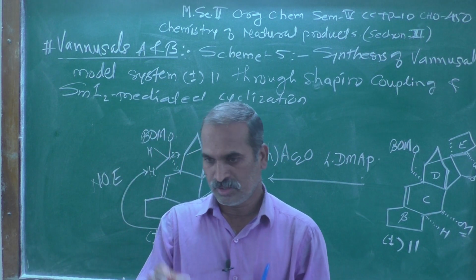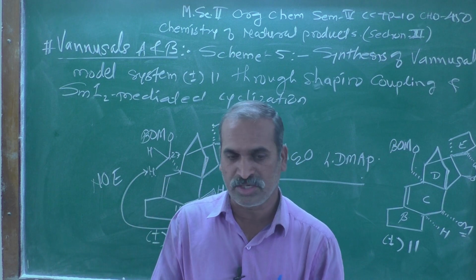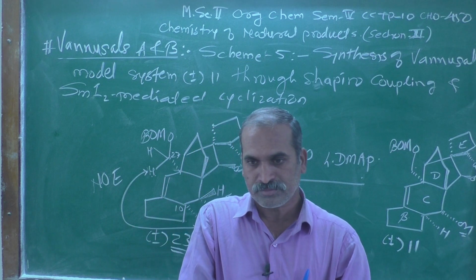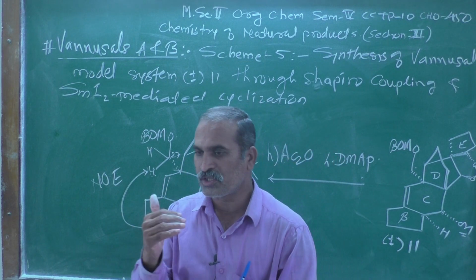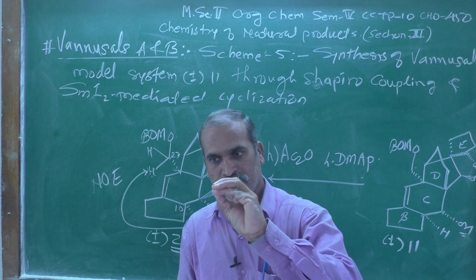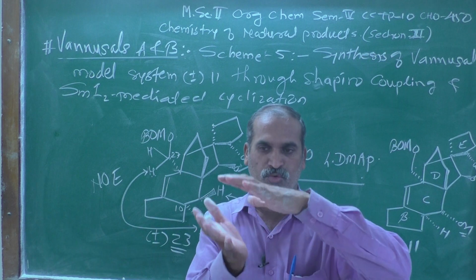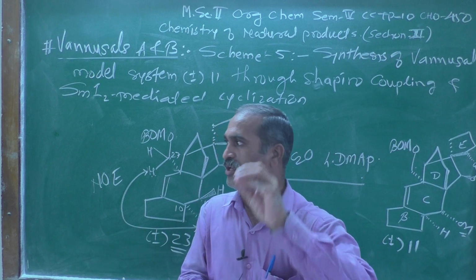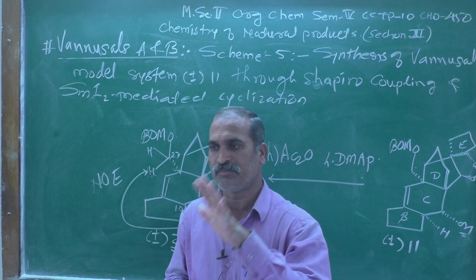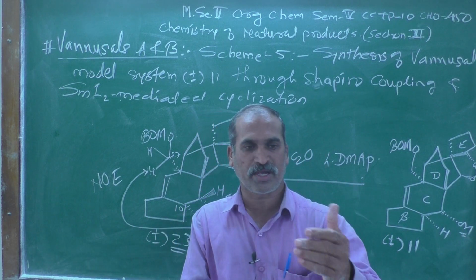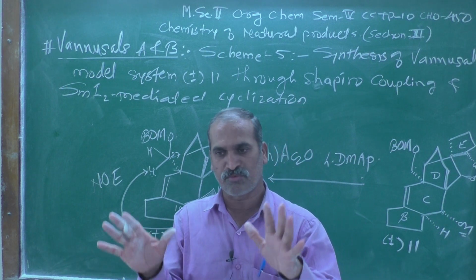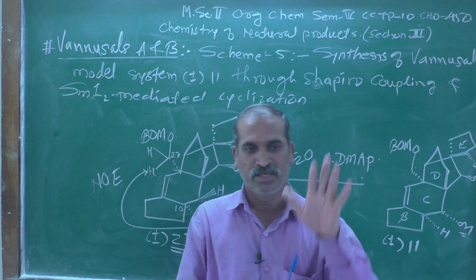Its intensity is enhanced, increased, and if you observe the two spectra carefully, one is the original spectrum and another one is the irradiated spectrum, you can see that the irradiated spectrum is nothing but a subtracted spectrum of the original one, and therefore we are getting the clear difference.